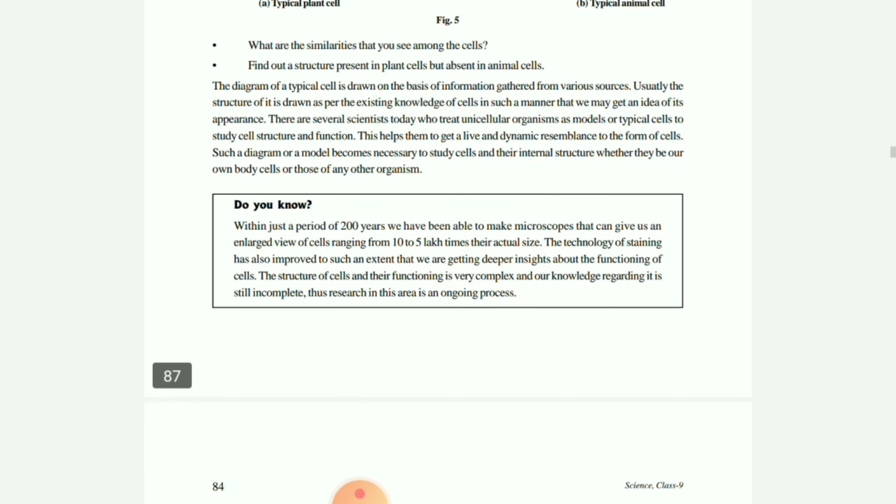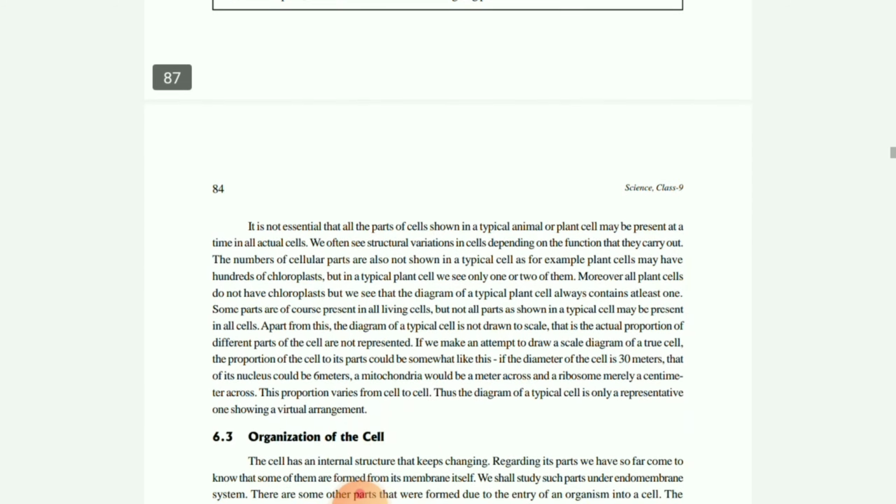Then here within one table it is given that within just a period of 200 years, so many microscopes have been prepared, ranging from 10 to 5 lakh times the actual size. That means very tiny objects, which we can't see with our naked eyes, can be visible by that microscope. Okay children, so the microscope plays a very important role, and it is responsible for the recognition of the shape and size of the cell.